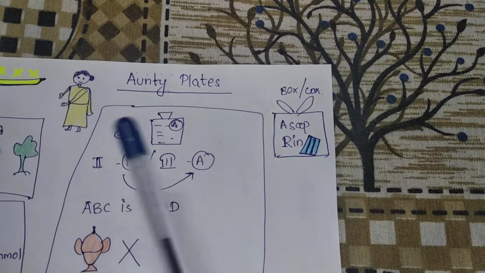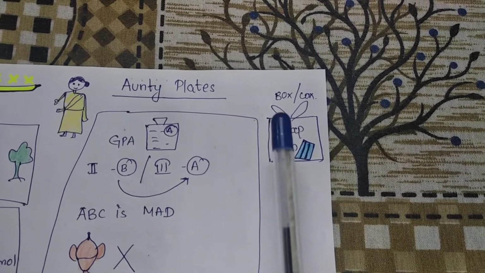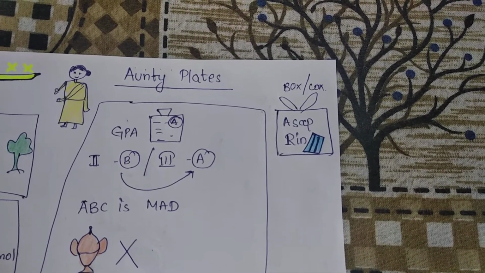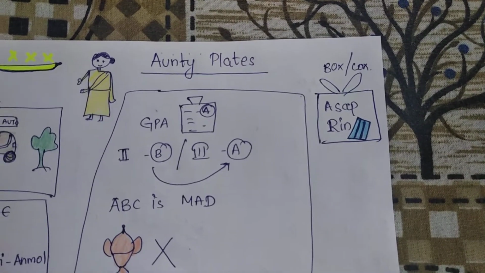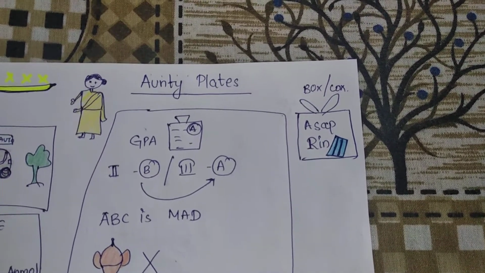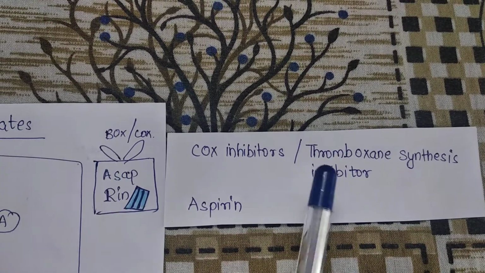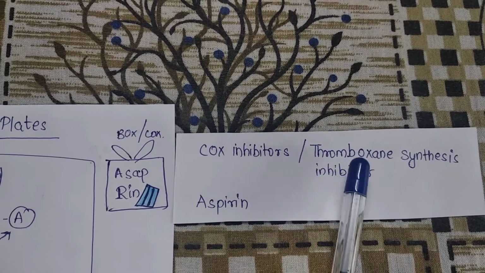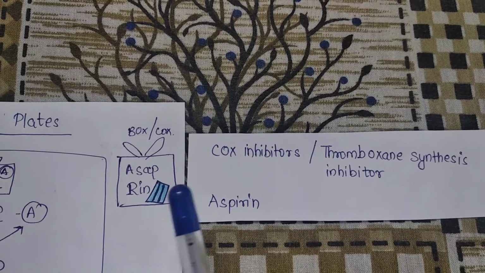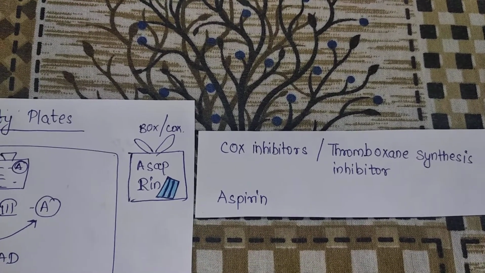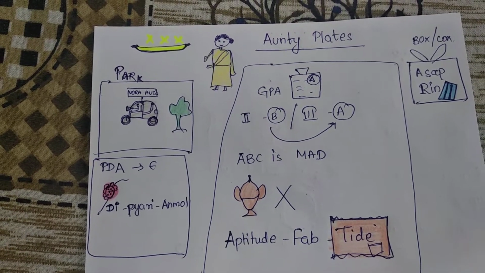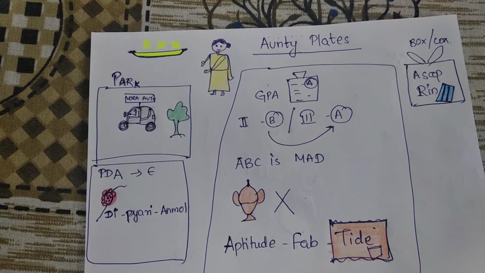Now she also breaks plates on a box, or the next letter to B is C, so COX, and she washes it ASAP with a rin. ASAP with rin. So the drugs are, so box signifies thromboxane, thromboxane synthesis inhibitor, COX is COX inhibitors, and ASAP rin is aspirin.